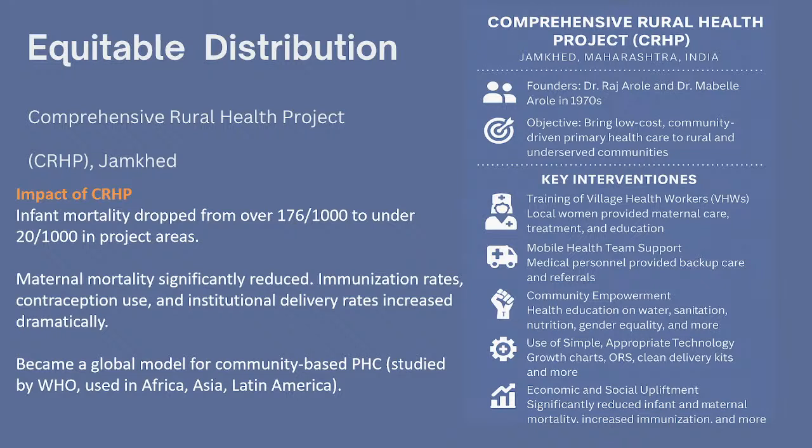At that point, the orientation of medical sciences was largely about, even if we knew that hand washing causes disease, even if we knew that not breastfeeding a baby is going to make that child sick, that was not stressed upon enough, so that babies continue to die and women continue to feed their children with dirty hands and they fall sick. And then use of simple appropriate technology such as growth charts, ORS or clean delivery kits and more.